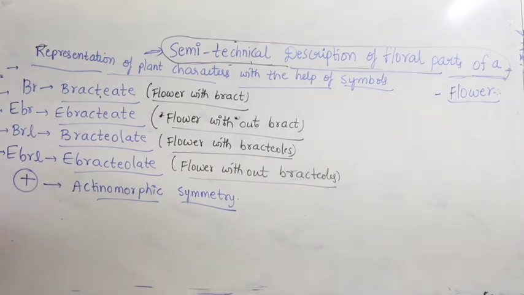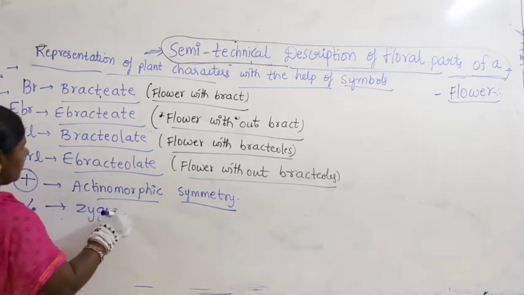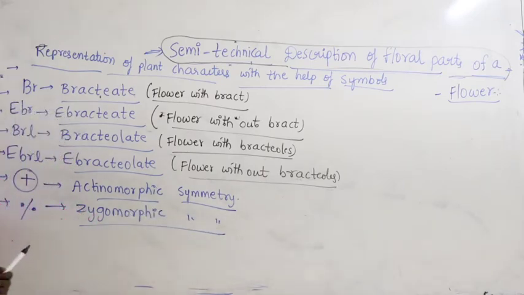Actinomorphic symmetry character can be represented with the symbol called plus with circle. Suppose if the symbol is percentage like this, then this is zygomorphic symmetry, meaning bilateral symmetry. A flower is divisible into two equal halves in only one plane of division.